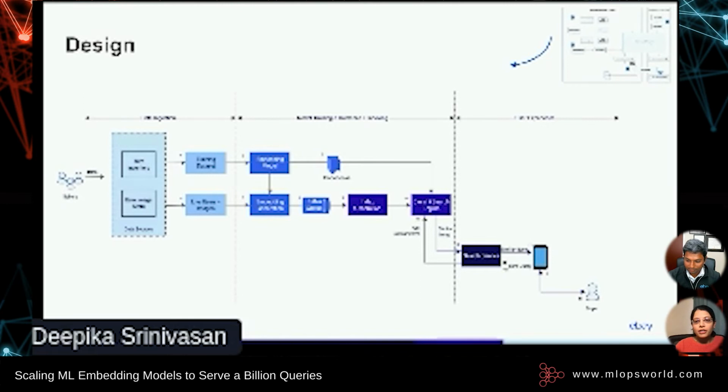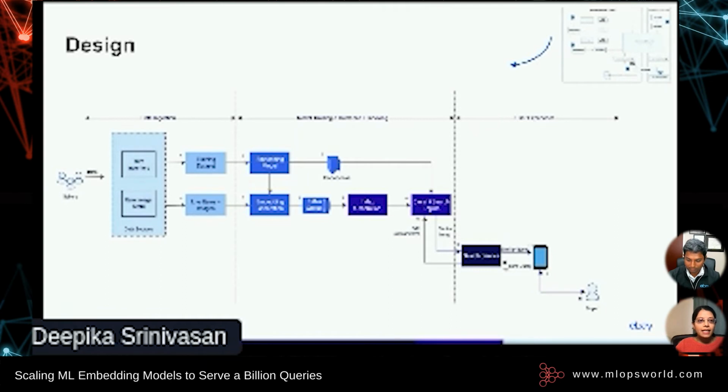The overall design can be broken down into three components. The first is the data ingestion on the left, the second, model training, inference, and indexing, and third, the user experience. So starting from data ingestion on the left, sellers list their items on eBay. Item data and item images are stored in two different tables for efficiency of storage as well as retrieval.